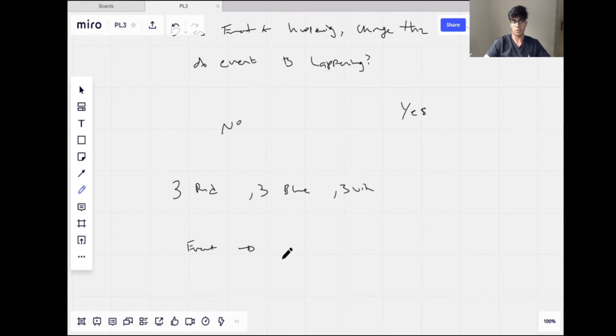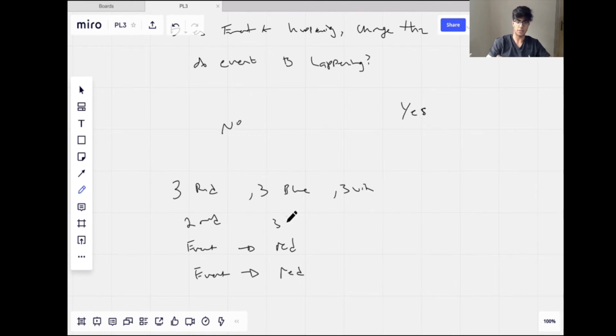So the event that the first one I pick out is, say, red, and the event that the second one I pick out is, say, red again. Those are dependent, because if I pick out a red first, there are fewer reds. Now there are only 2 reds, 3 blue, and 2 white. So these events are not independent.